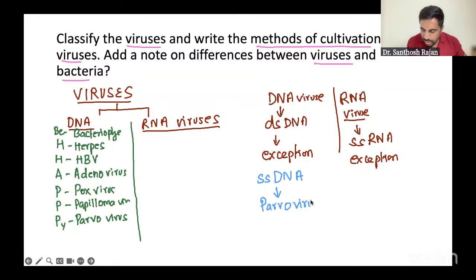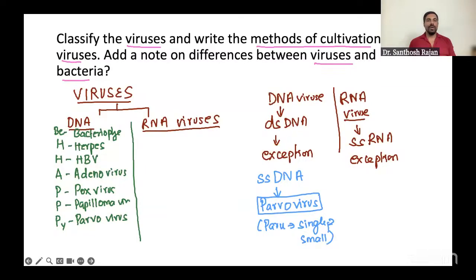So how to remember? Remember Paru from your Devdas movie. Paru is the smallest girl and she's single. She's single and small. If you see Aishwarya in that movie, she's very single and small. Most of the microbiology people remember Paru only. She's the smallest virus of all the viruses. So Parvo, you got it?